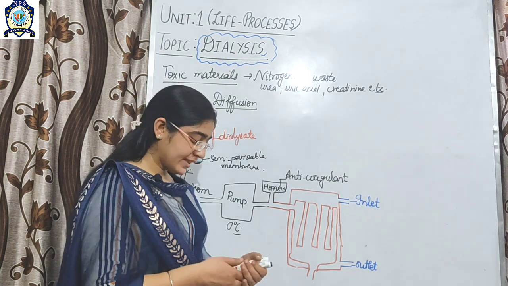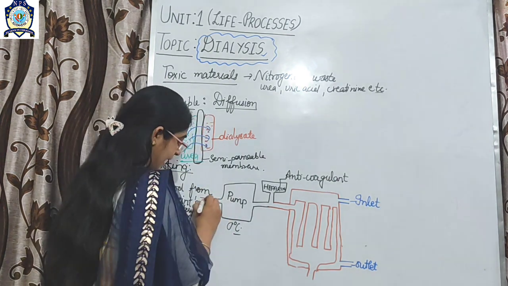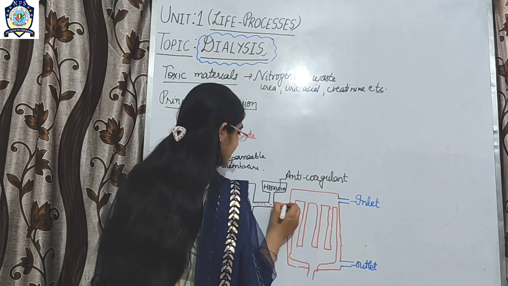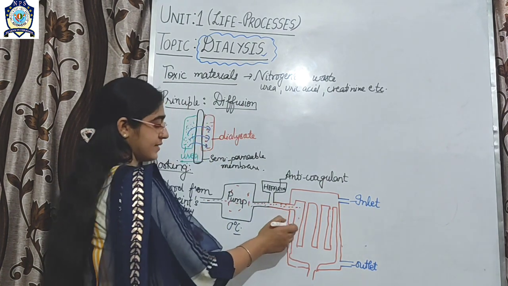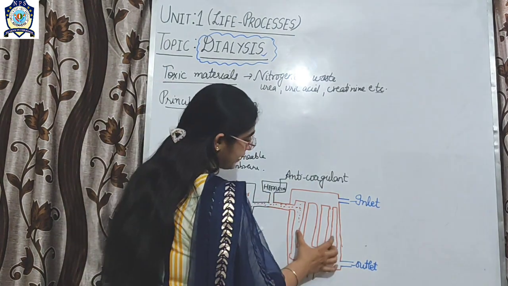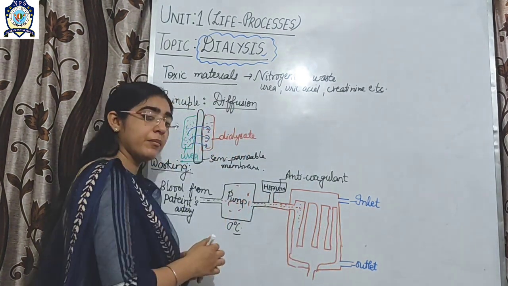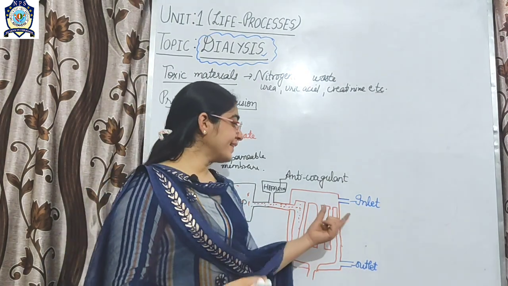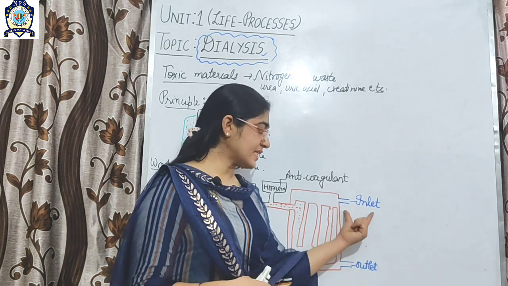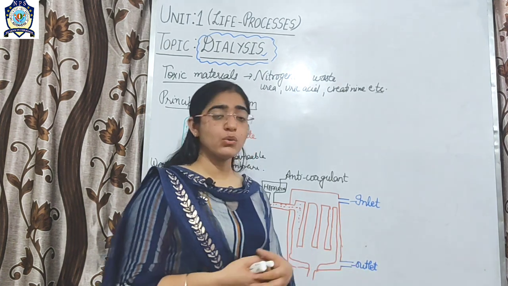After then, this blood moves and enters into the dialyzing machine. This dialyzing machine is made up of a number of tubes, and here two passages are formed: one is the inlet and one is the outlet.